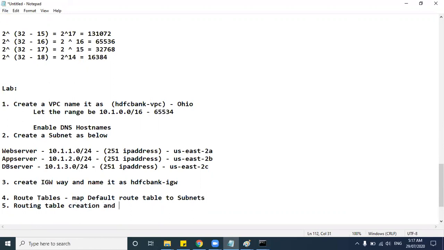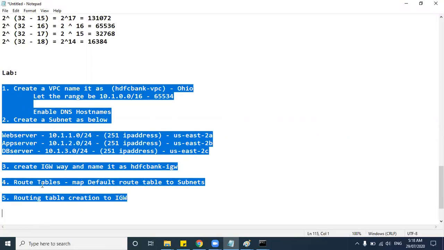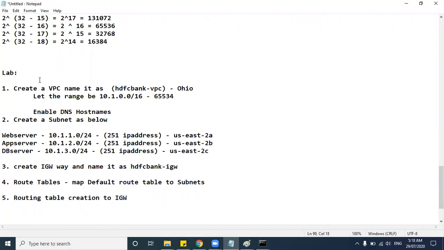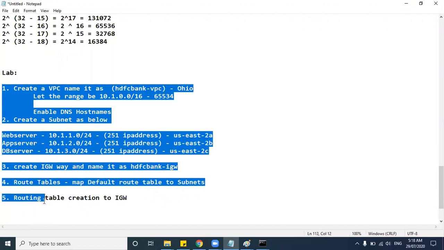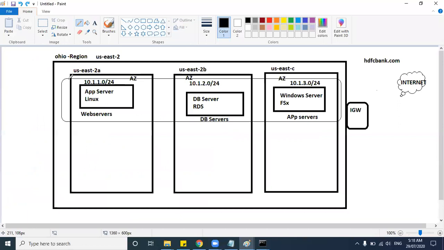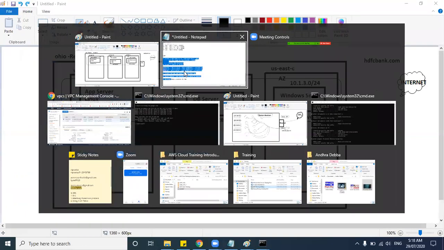Harish, one small query, like, these things you are going to showcase in a very detailed manner in upcoming sessions, right? Routing tables and all other concepts, by the way. Yeah. So see, this is the hands-on lab which we will be going to create now. Before creating the lab, I am telling you these are the things which we will be creating, because now you understood, right? For any organization, you must have a VPC. Inside VPC, you must have subnets, and how you can create servers. Availability zones. The regions.